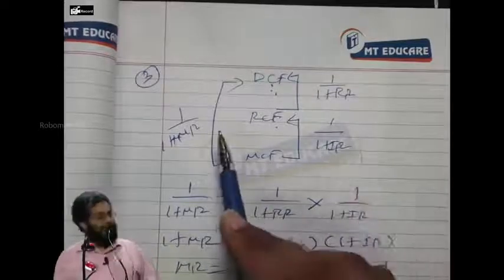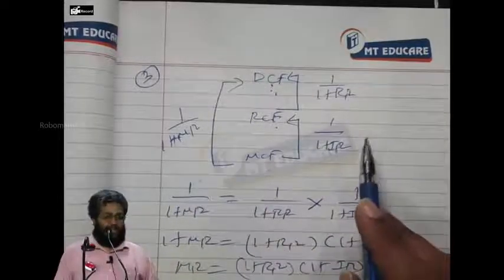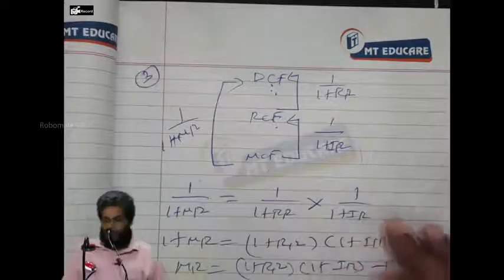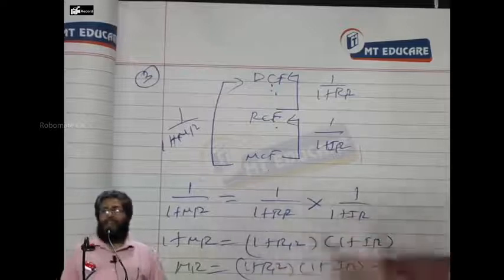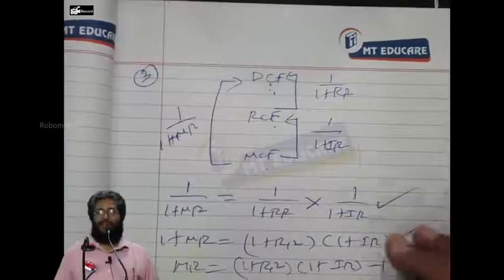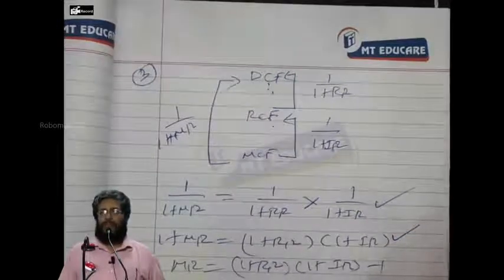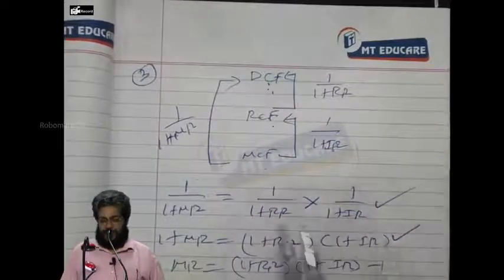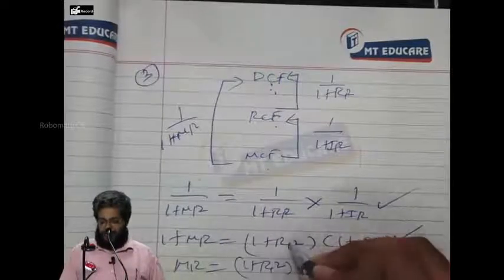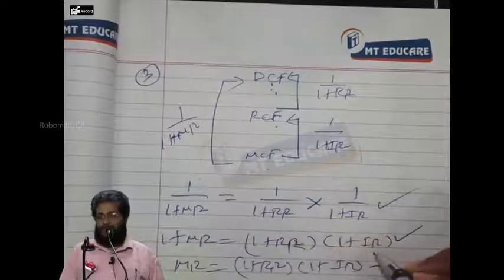So 1 plus money rate is equal to 1 plus real rate into 1 plus inflation rate.